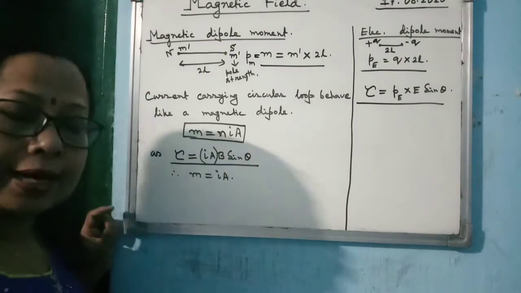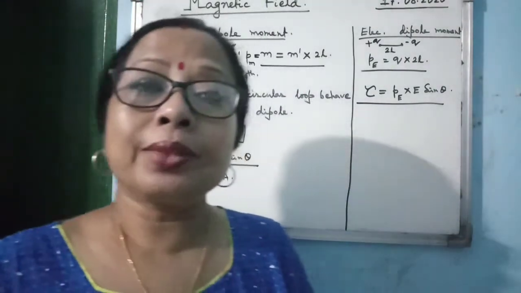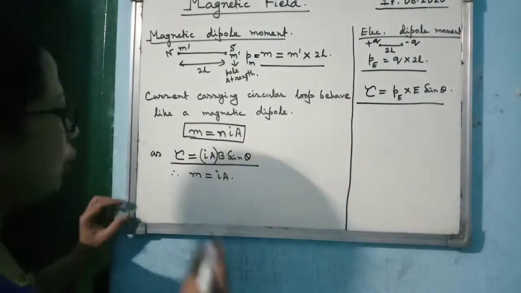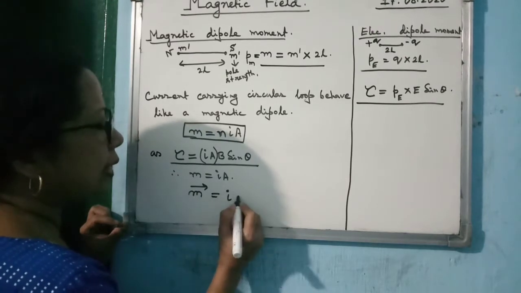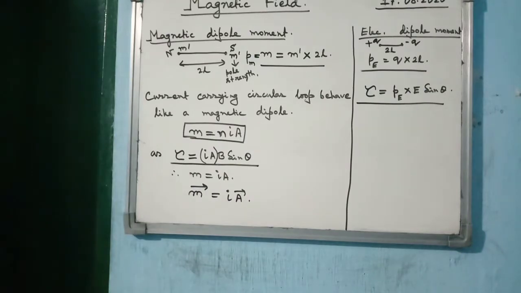Now the question arises, which I already discussed in the earlier chapter also, that dipole moment is a vector quantity. So if you consider that dipole moment is a vector quantity, then how can you get it, that M is equal to I into A.